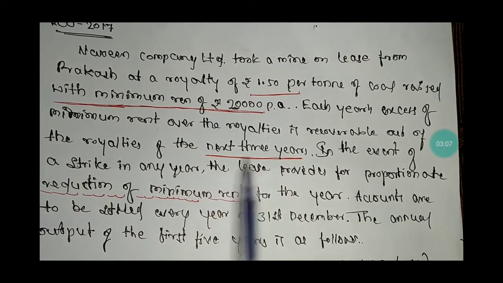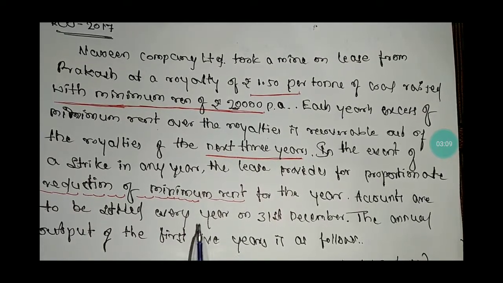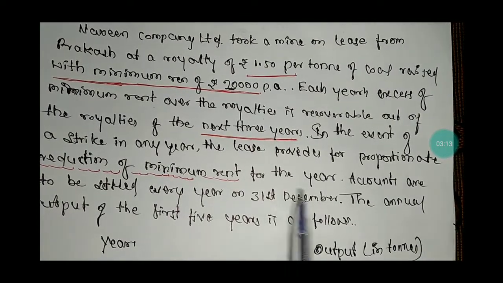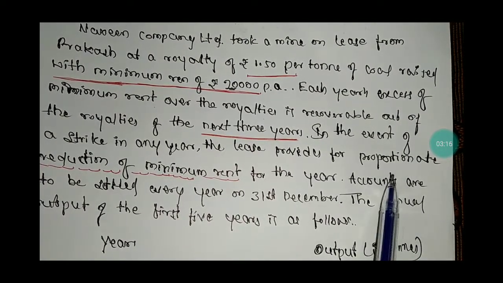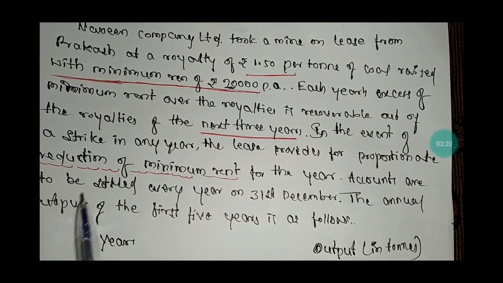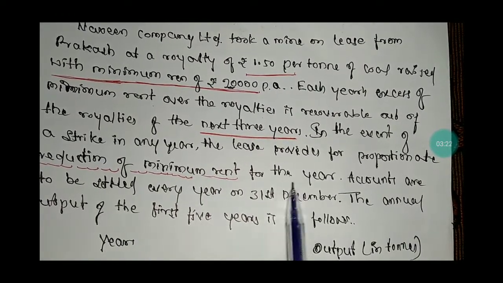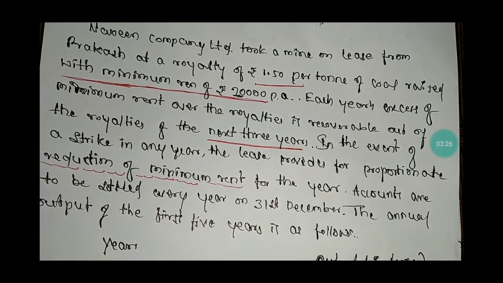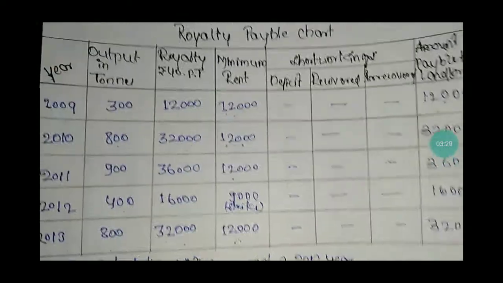In the event of a strike, the problem gives some authority for the reduction of the minimum rent. In the event of the strike, there is a reduction of minimum rent for the year. Okay, let's start with the preparation of the royalty chart.